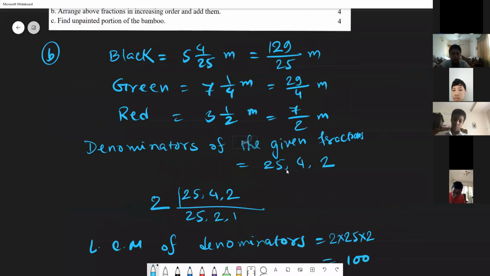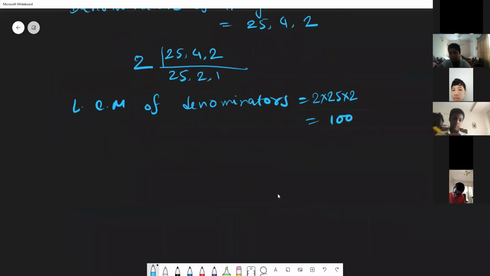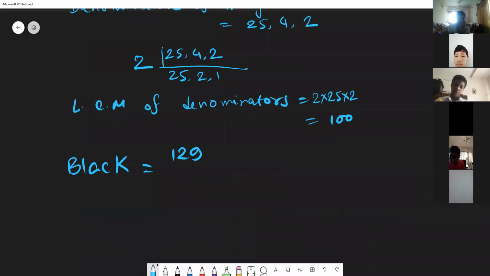So now here the step by step. First one is black. What is black? Anyone? 129/25. So now what is the next step? Who can say? Evaluate. Divide, multiply, no?